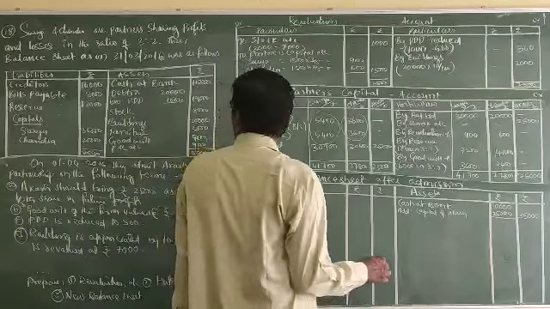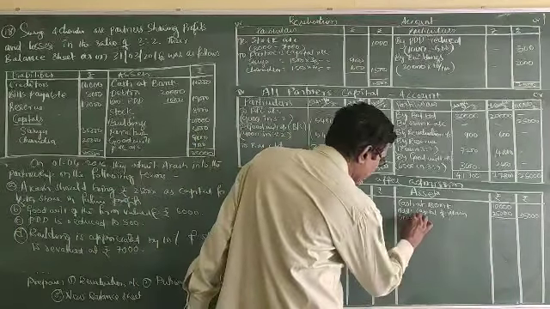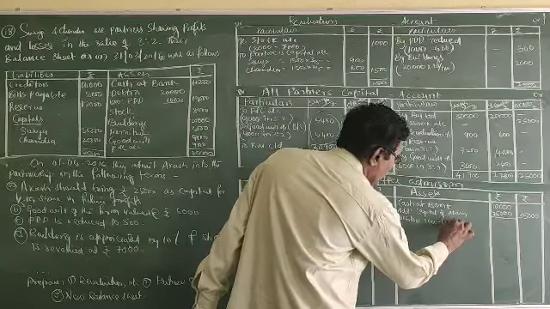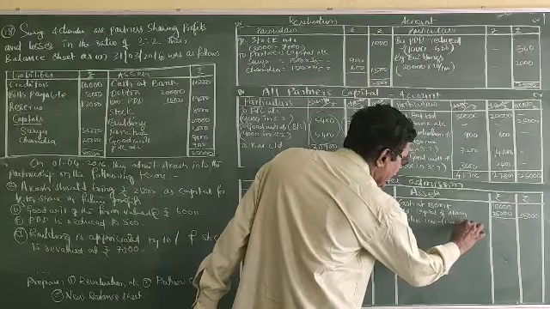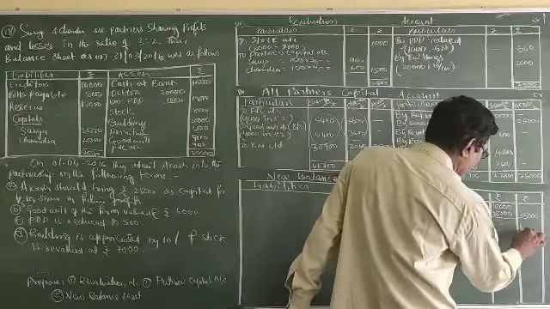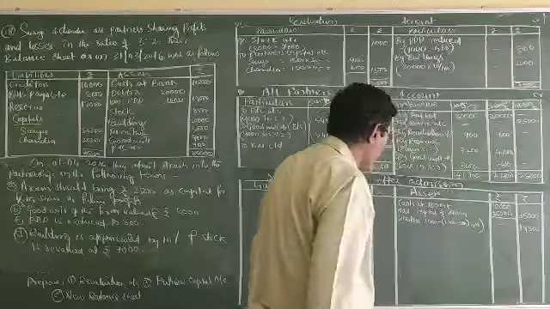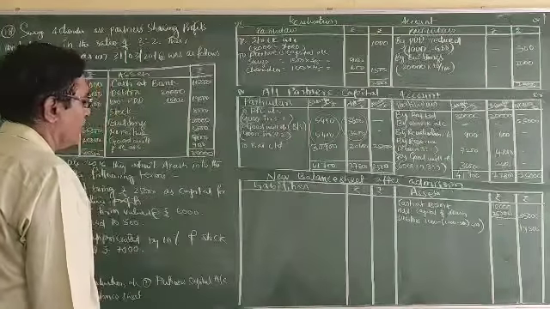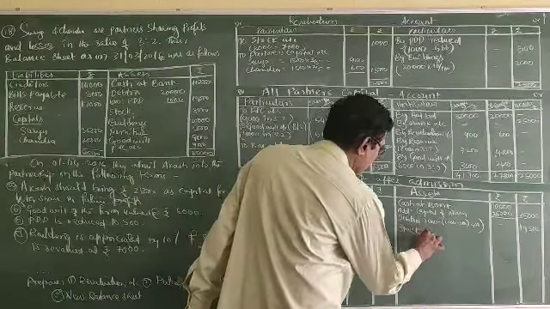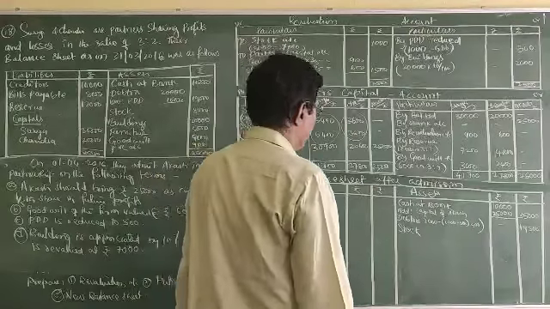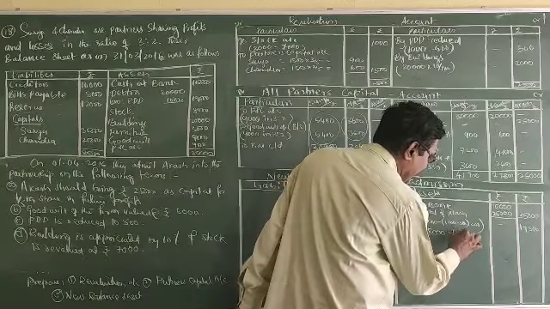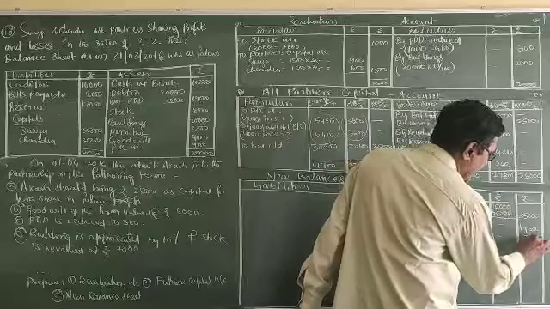Next, debtors 20,000 minus 1,000 minus 500, that is 500, is equal to 19,500. Next, stock 8,000 minus 1,000 reduced value, so 7,000 in our column.